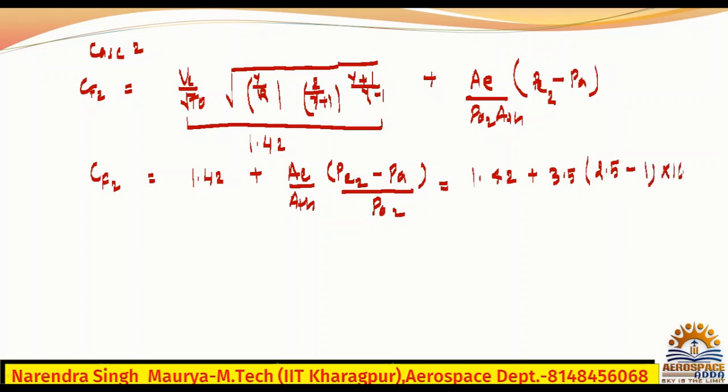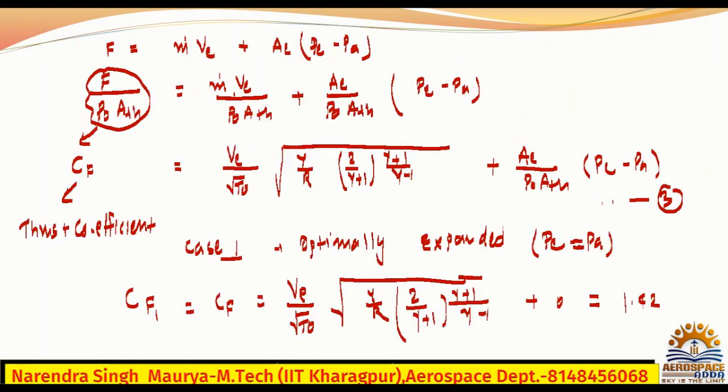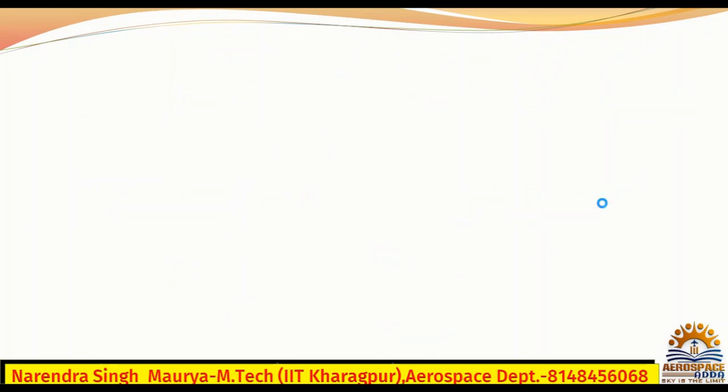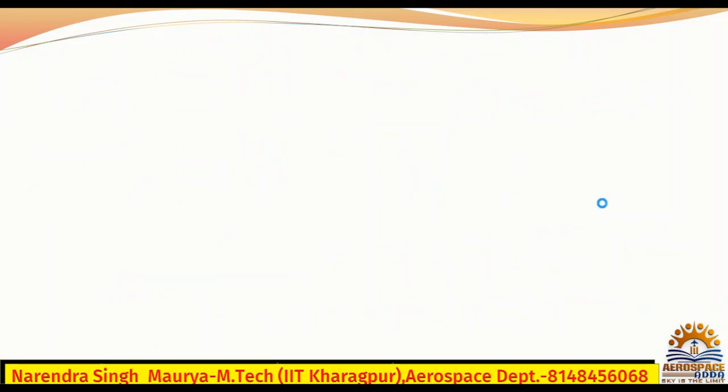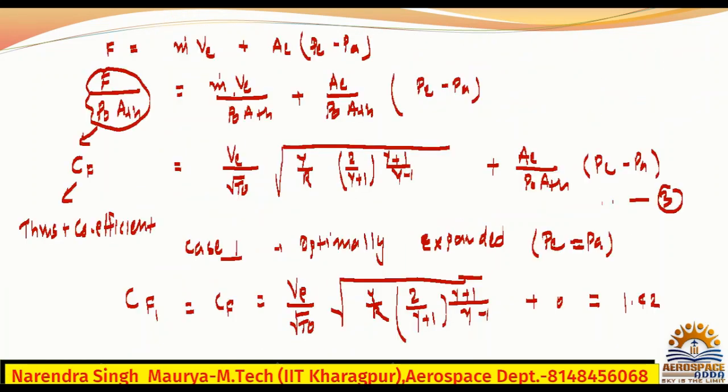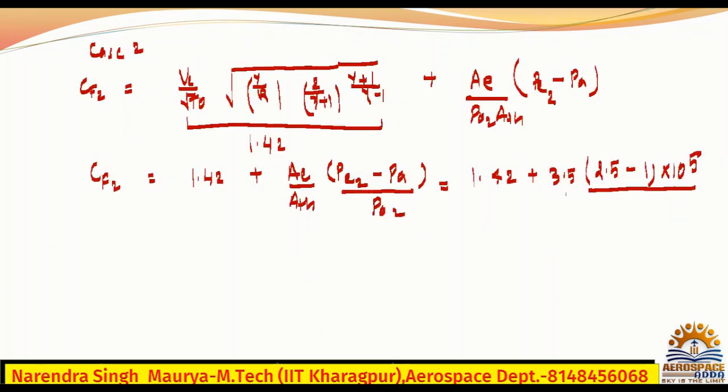Bar means 10 to the power 5. Divide by P naught 2. What is P naught 2? I think they have given 50 bar. Let me check once. 50 bar they have given, P naught 2.